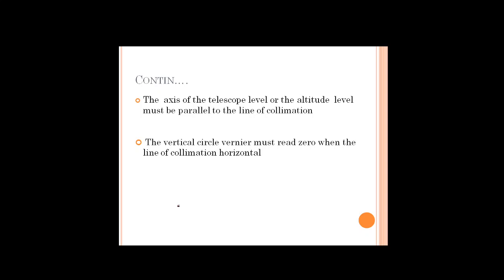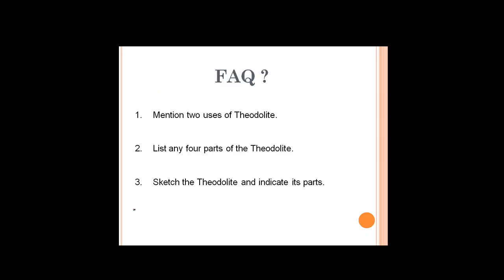You have learned the permanent adjustment concepts in your leveling also. It is the same here; there will be some methods to find out the relationships, and with this the calibration ends. Calibration means getting ready for further surveying work. So some of the common questions, as I said, they may ask are 2 uses of theodolite, 4 parts of a theodolite, or sketch the theodolite and indicate its parts. So this is the introduction to your theodolite surveying.